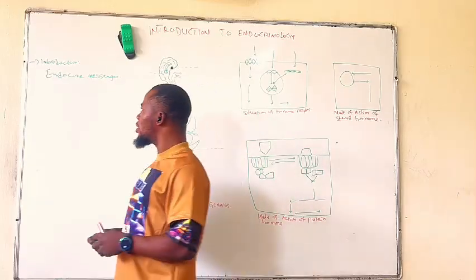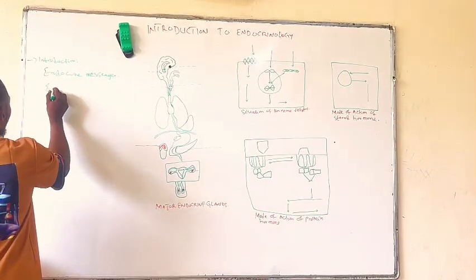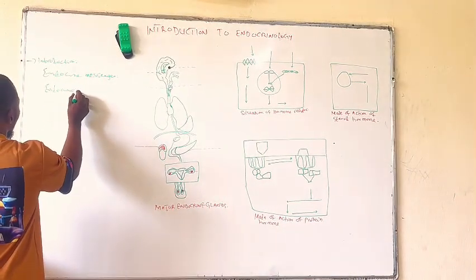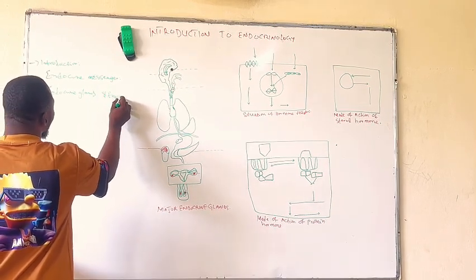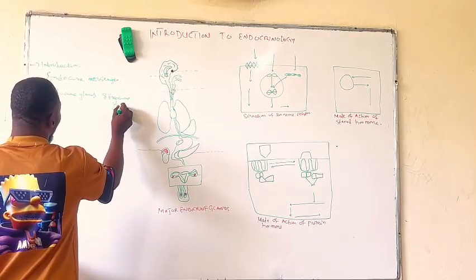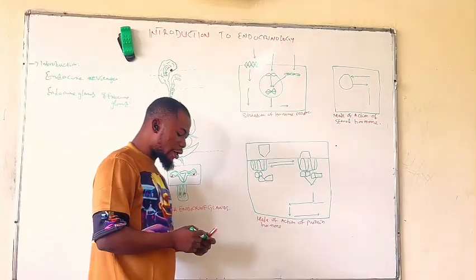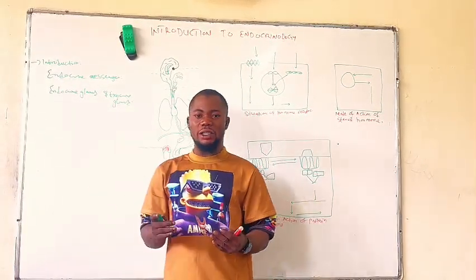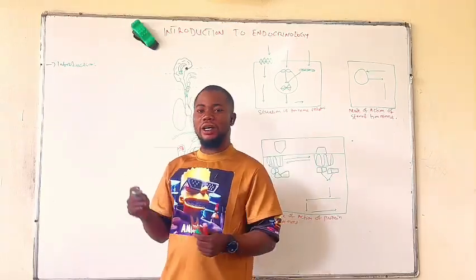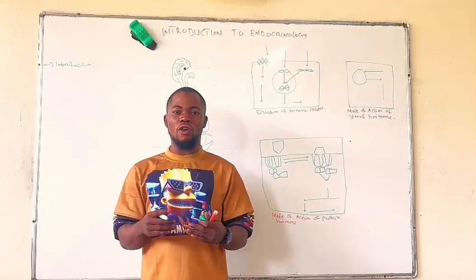That is one of the differences between the endocrine gland and the exocrine gland. The endocrine gland is ductless, while in the exocrine gland, there is a duct connected.